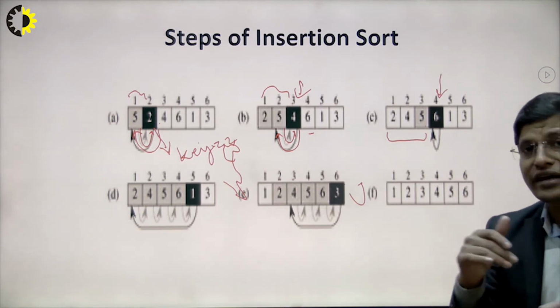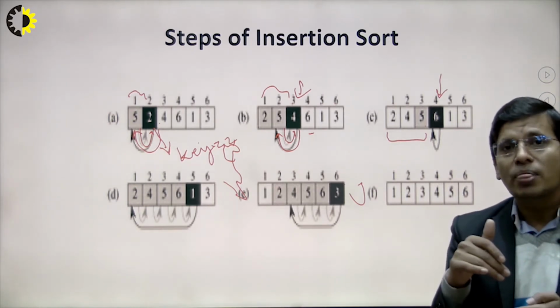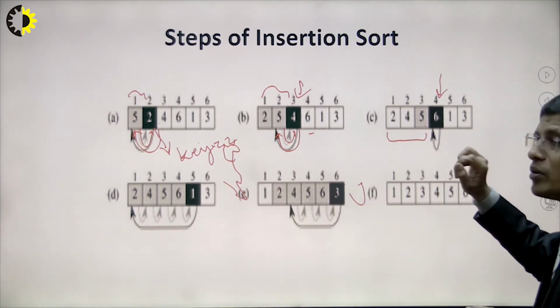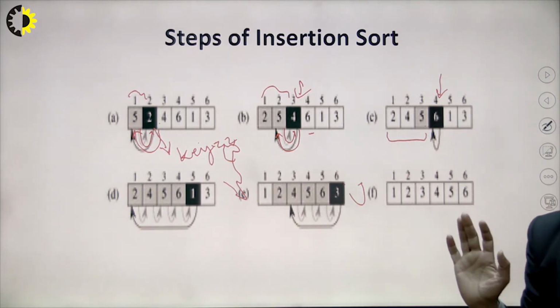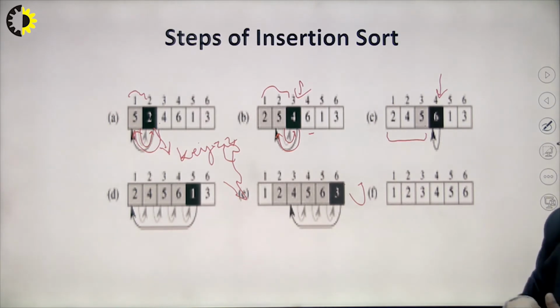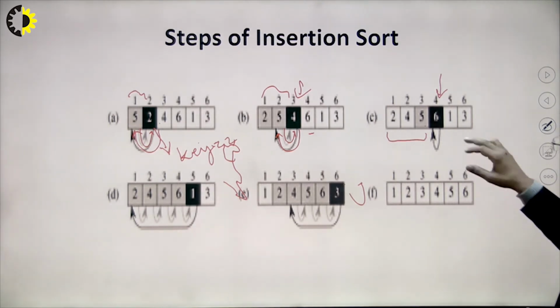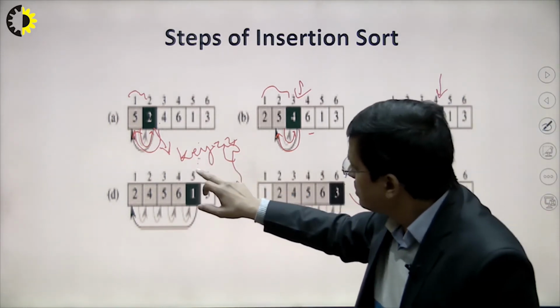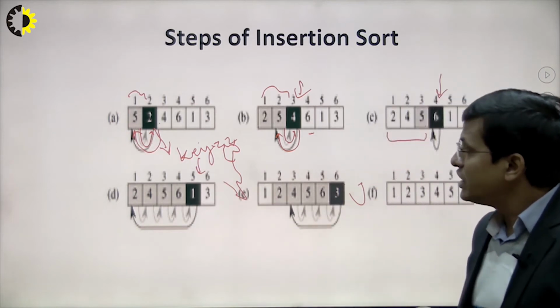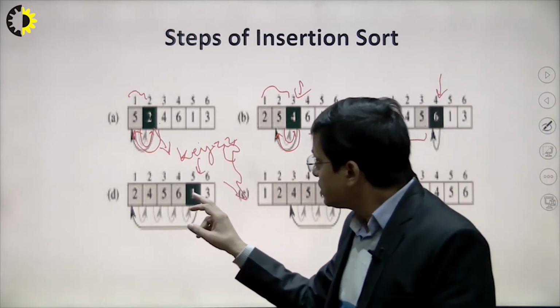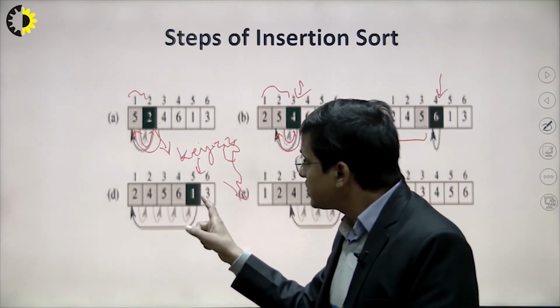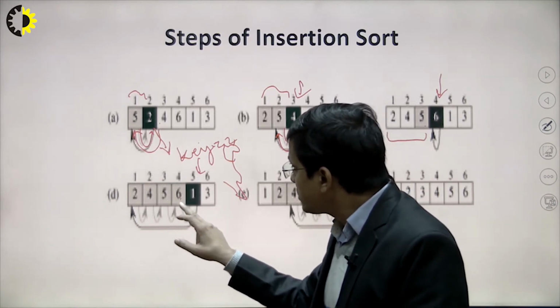Basically, it is also like playing with cards, right? So we have to compare with the just previous number. Here 6 is greater than 5, so there will be no forwarding; the key value will just be placed at the original location, right? Similarly, suppose 1 is coming. Here a lot of shifting occurs, right? In this case we compare with 6; 6 is greater than 1, so we have to shift it one step forward.